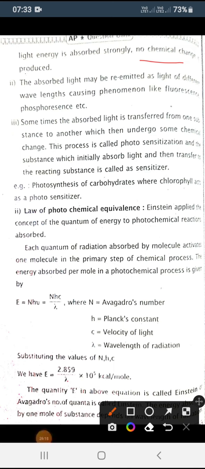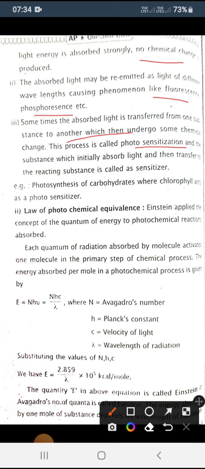Second, the light is re-emitted, meaning it comes back. With a difference of wavelength, it gives fluorescence and phosphorescence. Sometimes the absorbed light is transferred from one state to another state to form a chemical reaction, which we call photosensitization. So these three things happen. That is the Grotthuss-Draper law.